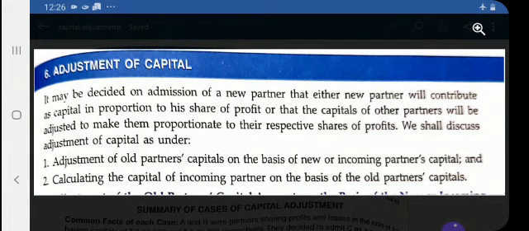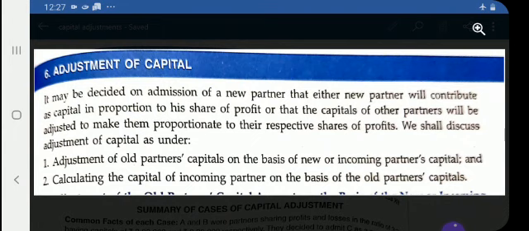As in the previous video, we have already discussed the various adjustments or accounting treatments to be done at the time of admission of a new partner, that is calculation of new profit sharing ratio, sacrificing ratio, treatment of goodwill, distribution of reserves and surplus, adjustments of any fictitious assets or any previous losses, and revaluation of assets and reassessment of liabilities. Now our next topic is adjustment of capital.